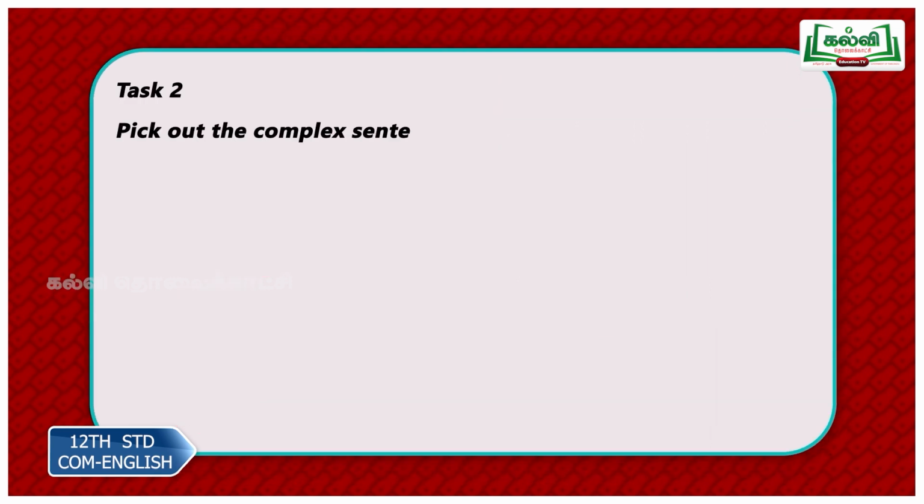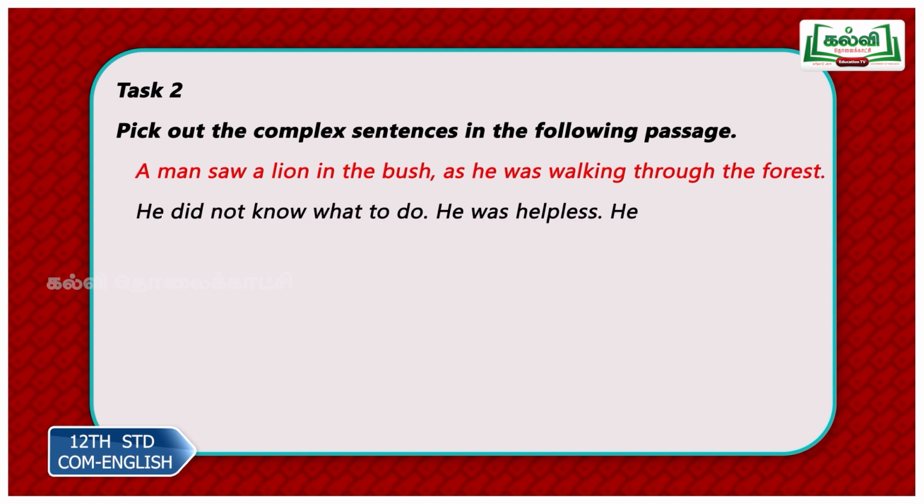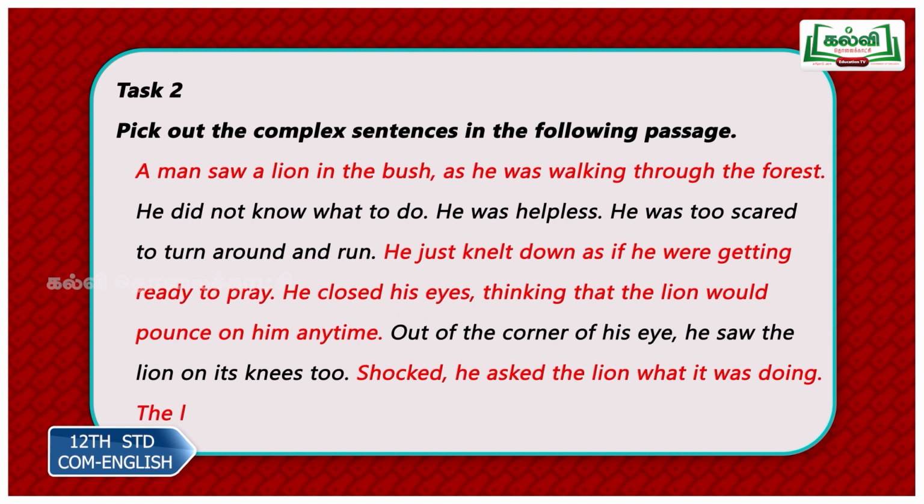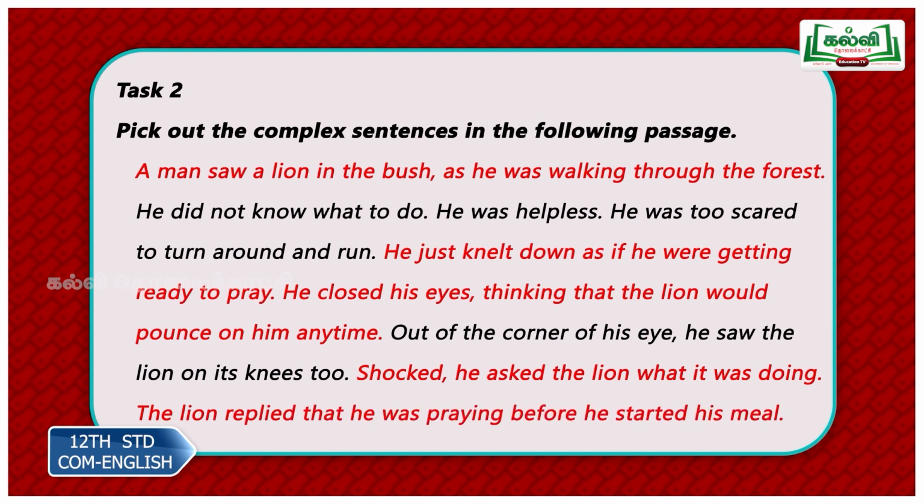Now pick out the complex sentences in the following passages. A man saw a lion in the bush as he was walking through the forest. So saw is one finite verb, was walking is another finite verb. So there are two clauses here. A man saw a lion in the bush makes complete sense. That is my main clause. As he was walking through the forest, incomplete part, subordinate clause.